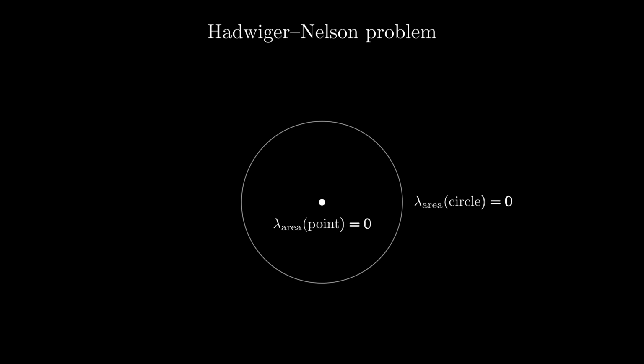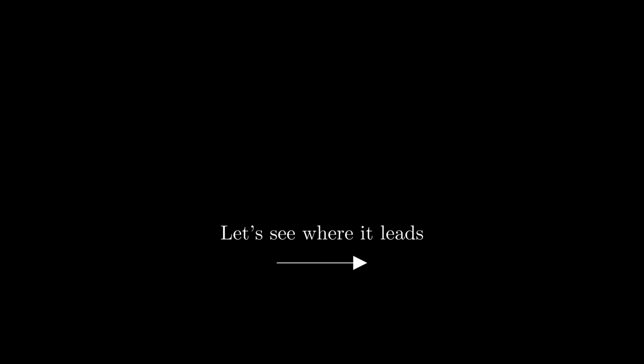In graph coloring, which for once I will not be diving deeply into in this video, there exists the independence bound. Analyzing it step by step can help us find a value we want to know, the chromatic number. When using Lebesgue area and considering the ratio between a single point and a circle around it, the ratio of their measures is 0/0. Let's see where my battle with this issue has led me.